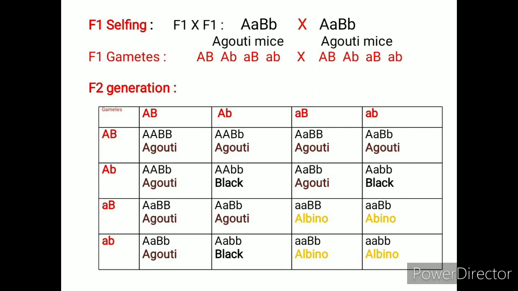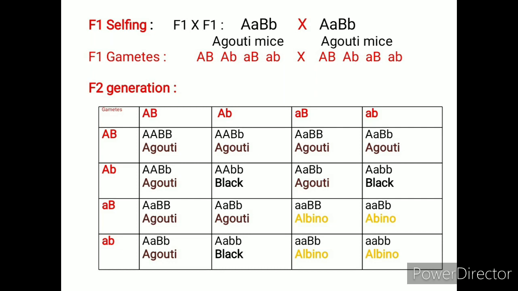Because the recessive gene for albino color small a is found to be epistatic to the gene for agouti color, capital B and capital B small b, and also to its recessive homozygous alleles small b which produce black color. The dominant allele capital A of the epistatic gene allows expression of gene capital B so that agouti and black coat color can be produced.